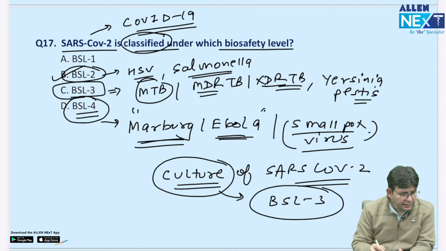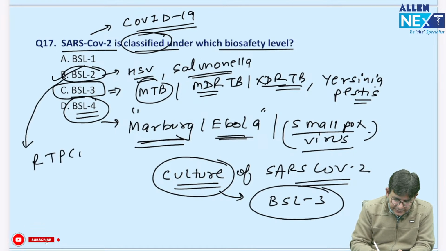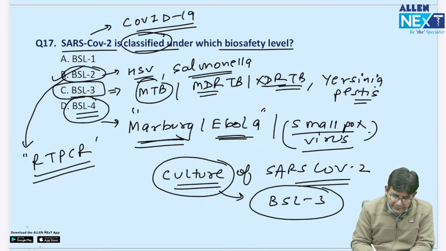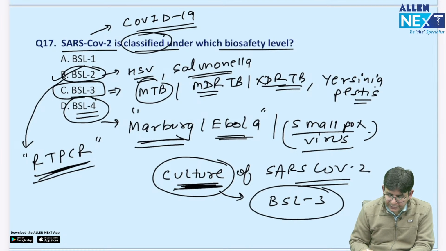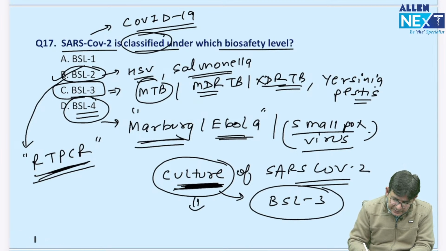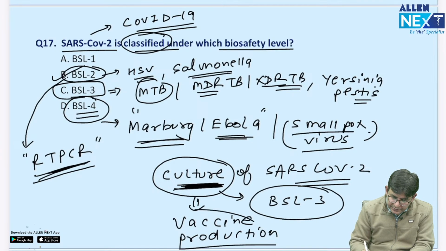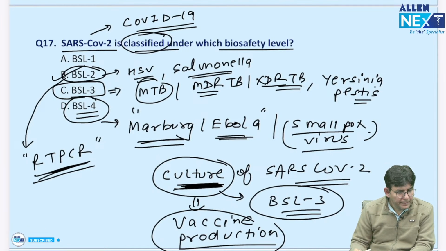BSL 2, okay. So, if the question is like this, that you are doing the RT-PCR, that is the reverse transcriptase PCR, in which particular biosafety level should you do that? The answer is biosafety level 2. And for the culture, if you are doing the culture, and the culture is being done for what? For the vaccine production, it is to be done in BSL 3. Fine.